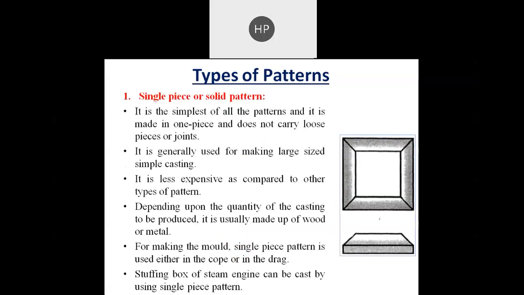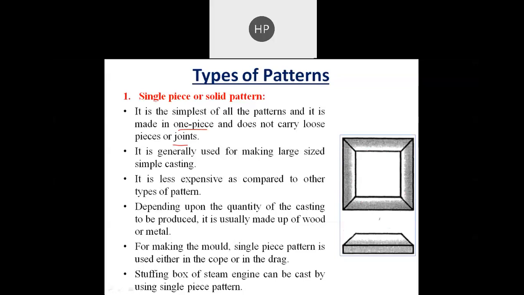So first is the single piece or solid pattern. From the name you can easily understand the whole pattern is made in a single block. It is the simplest of all the patterns, and it is made in one piece. It does not carry loose pieces or joints. So you can see here, suppose this is the top view. From the top view you can see it is made up of a single piece. There are no joints.